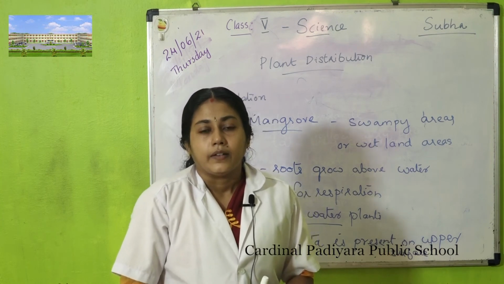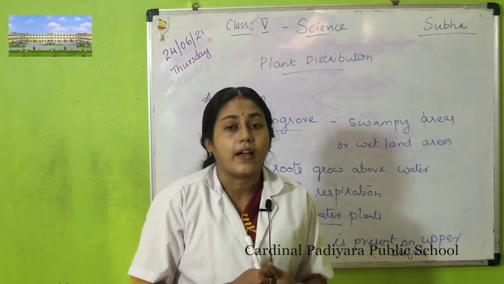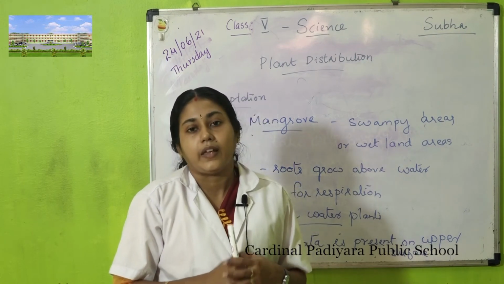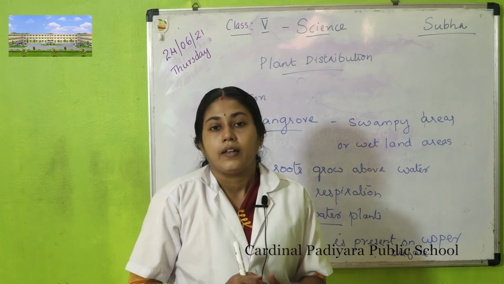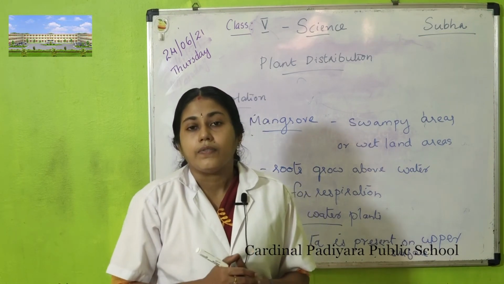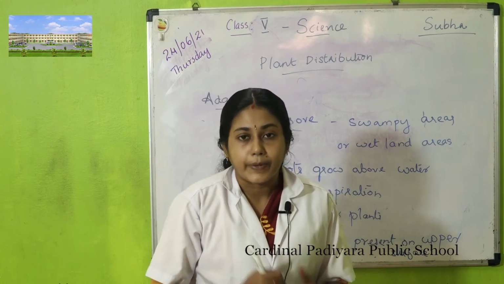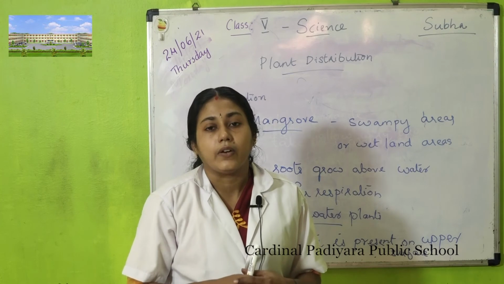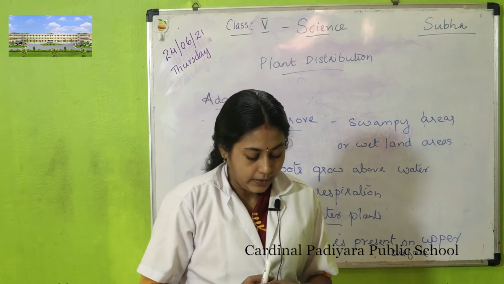The stems of desert plants are thick, fleshy and spongy. They are green in color. They can prepare food, and instead of leaves they have spines. Due to the presence of spines, animals will not come and eat these cactus plants or desert plants.